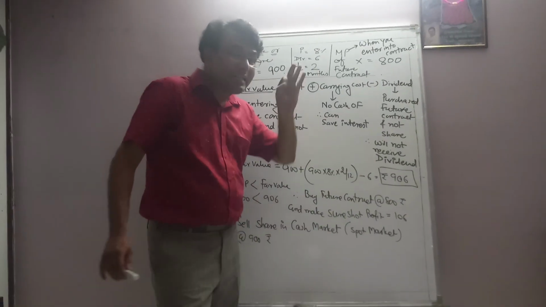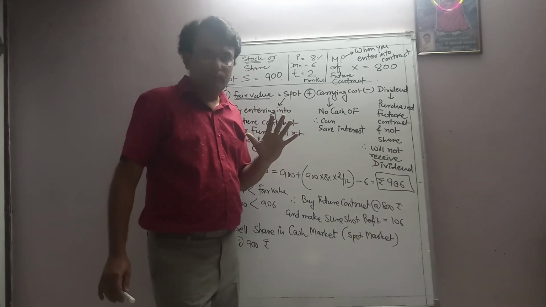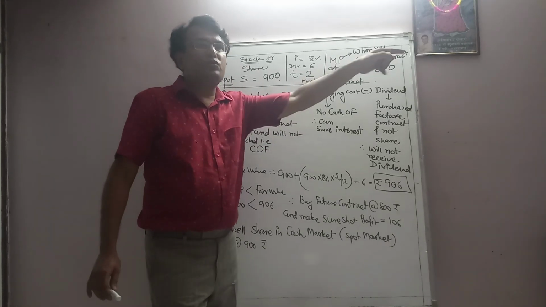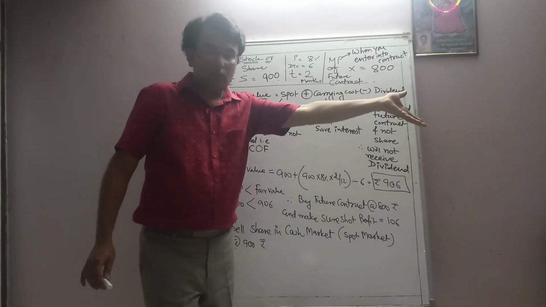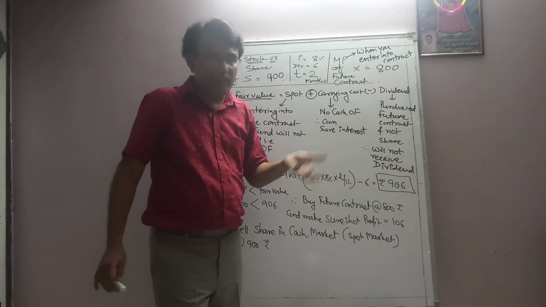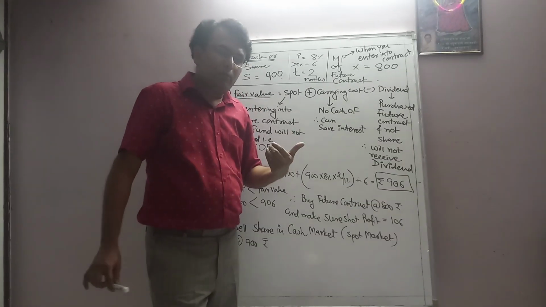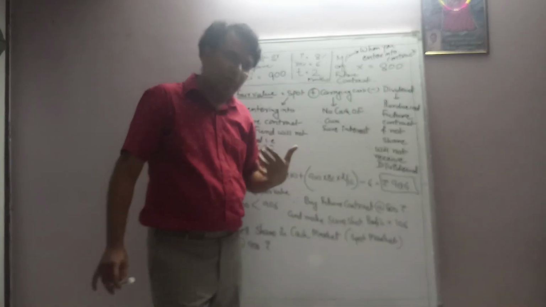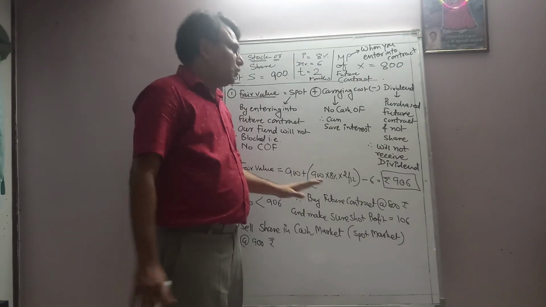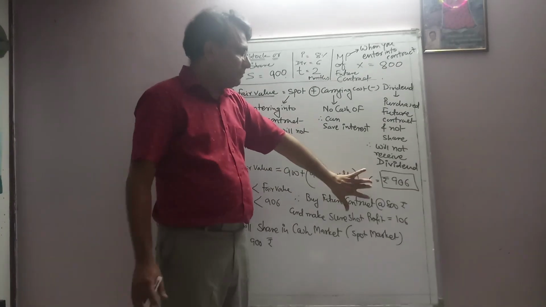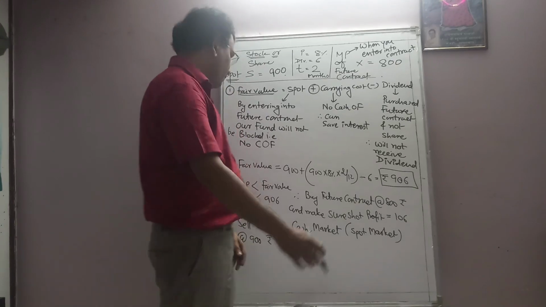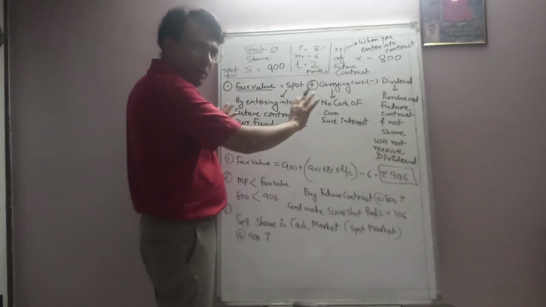Now 6 rupees directly we have deducted. Don't make it proportionate. Why? Company is going to give you 6 rupees in total whether you hold this share for 2 months, 1 month or whatsoever, because before the declaration of dividend, if you have the share, then definitely the whole dividend amount you are going to get. So that's the reason why in this case we have taken directly 6 rupees which you are not going to receive. Fair enough? Done? Okay.